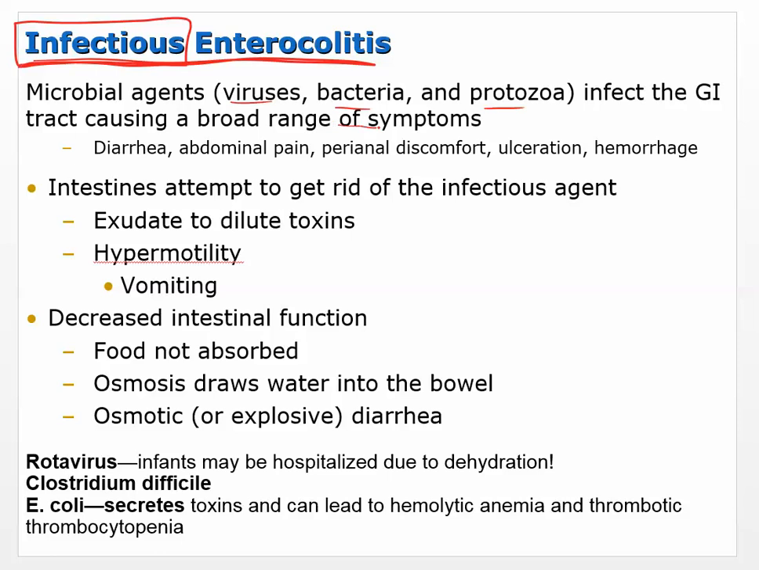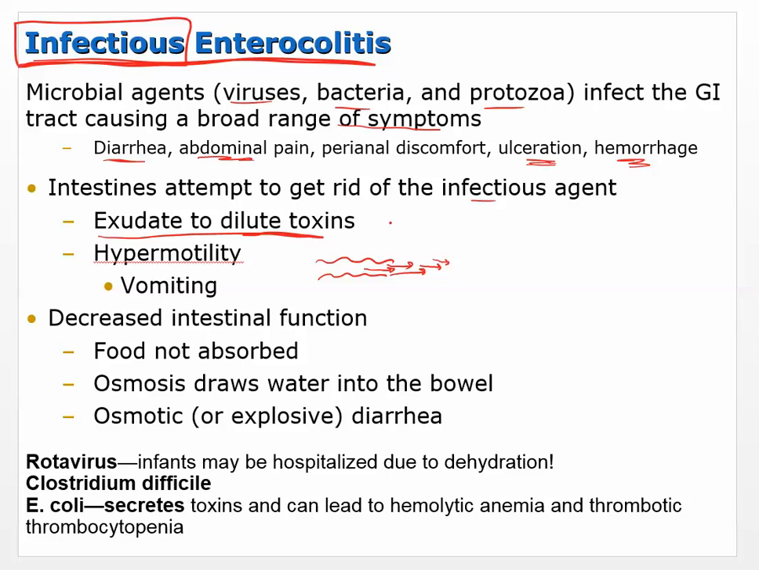So broad range of symptoms, but some of these symptoms should start sounding kind of familiar: diarrhea, abdominal pain, perianal discomfort, ulcerations may occur, hemorrhage may occur. So essentially what happens, we're talking about an infection, the intestines are going to try to get rid of it. Okay, so they're going to attempt to get rid of the infectious agent. So there may be a heavy amount of exudate that's produced to dilute the toxins. You may have hypermotility, so there may be an increase in peristaltic activity moving it through. So we've got now, it's more dilute, more watery, and you have higher motility.